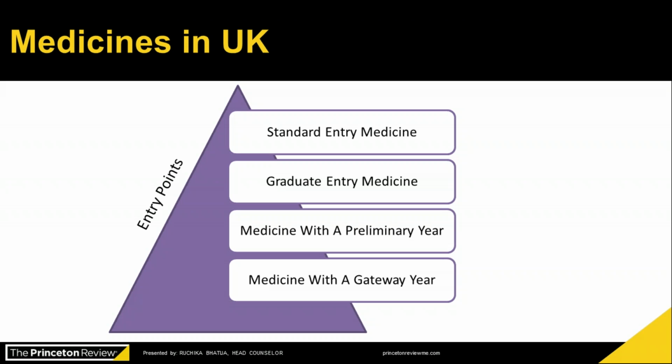So when you are applying to the UK universities, you have to see which university is offering which program, whether that program is available for international students, and what is the entry requirement for that particular program, and then accordingly shortlist your universities.